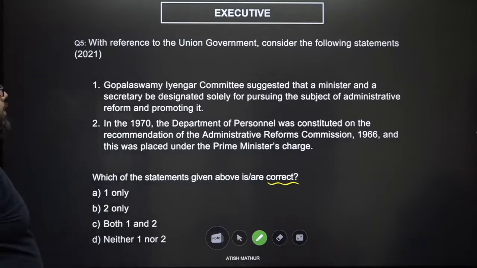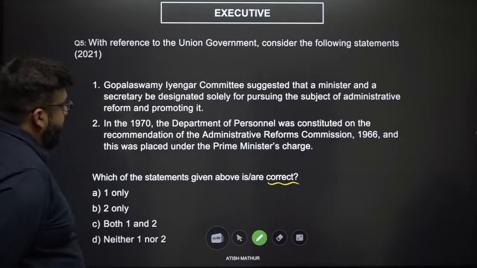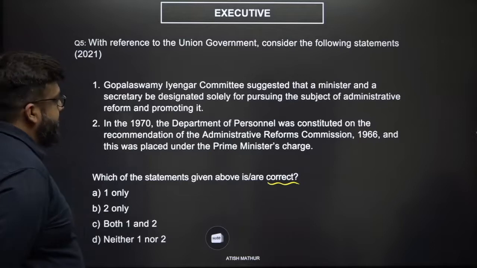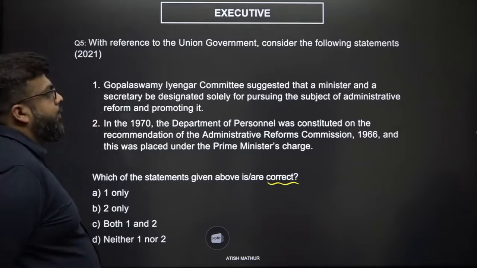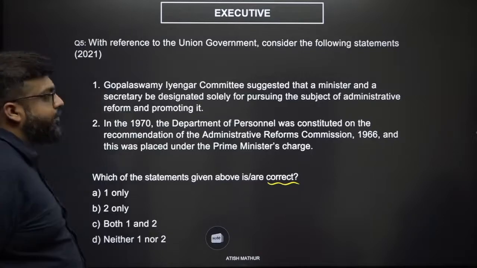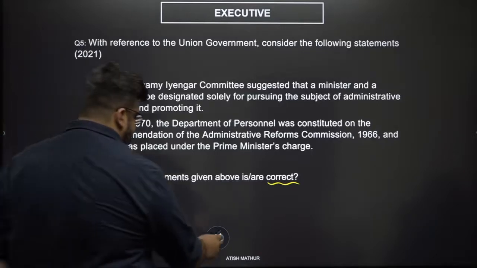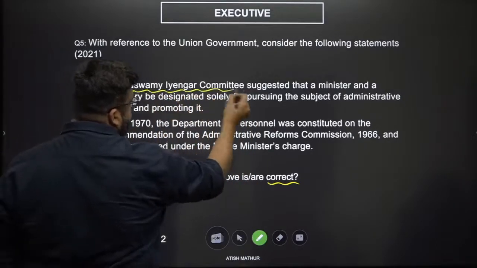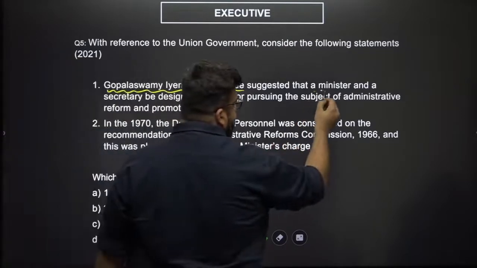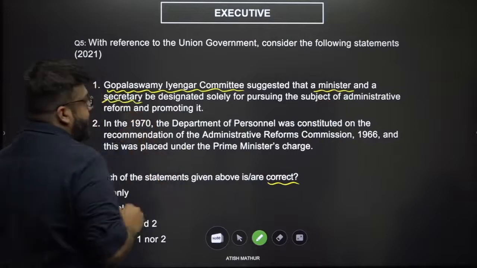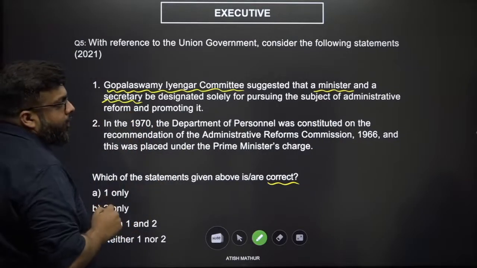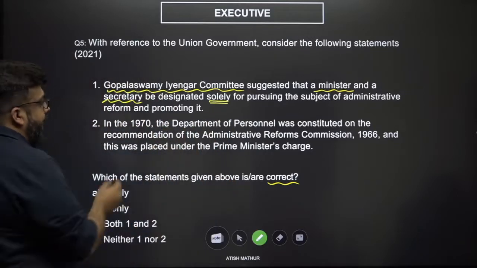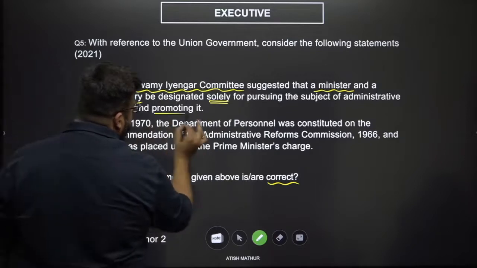All right. So with reference to the union government, consider the following statements. First, the Gopalaswamy Iyengar committee suggested that a minister and a secretary be designated solely for the purpose of the subject of administrative reform and promoting it. Let's look at some of the keywords. First is Gopalaswamy Iyengar committee. Second, suggested that a minister and one secretary be designated solely for the purpose, which means only and only for the purpose of pursuing the subject of administrative reform and promoting it.